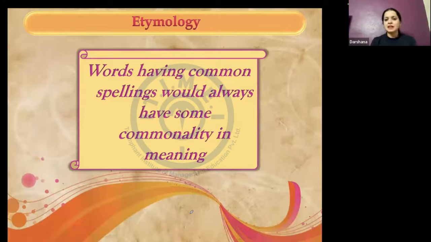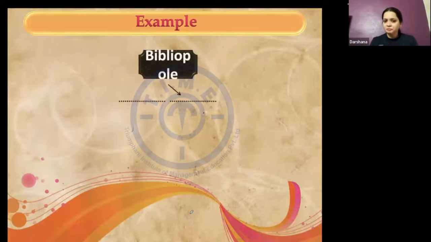So we have seen that example just a while ago, where ology was the common spelling and had a commonality in meaning in all the words that we had listed on that particular screen. So now let us see how we make use of etymology to derive the meanings, because that is what we started the session with, talking about knowing the origin of the word. How it is going to help me is what we will see in the next example.